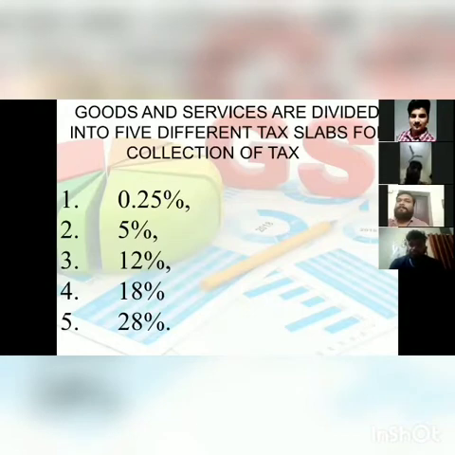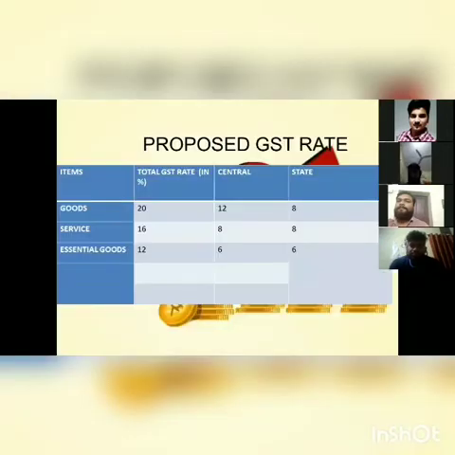So 0.25% is applied on cut and semi-polished stones, which are included under this tax slab. Under the second, which is 5%, household necessities such as edible oil, sugar, spices, tea, coffee, and all these things are included under 5% tax. And 12% GST includes computers and processed food.